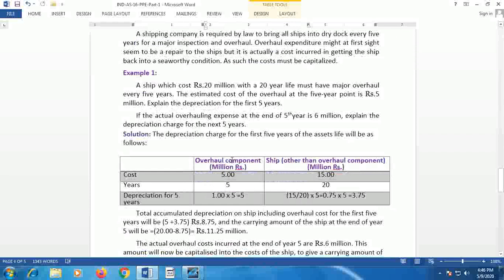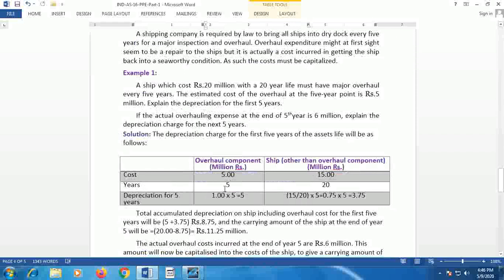Initially, the expenditure with reference to ship that is capitalized is 20 million. Out of that, 5 million applies to overall expenditure for the first 5 years. So the expenditure is split into overall component 5 million and ship component 15 million.